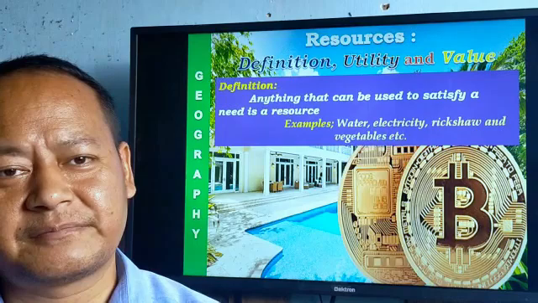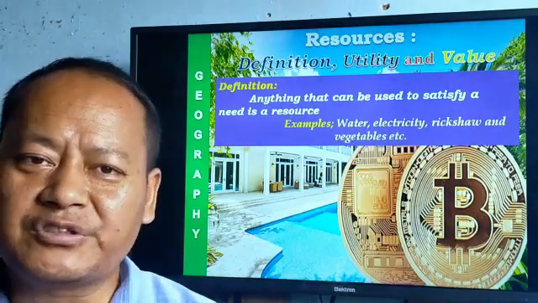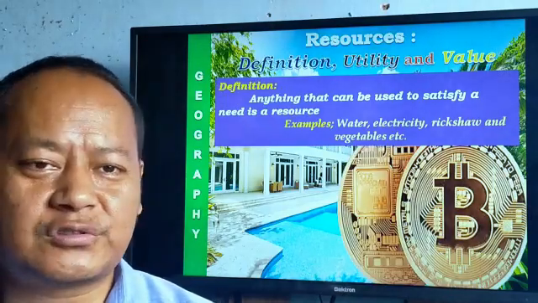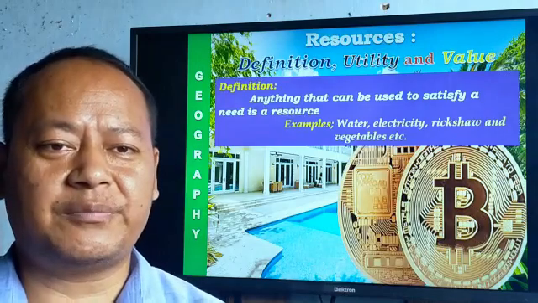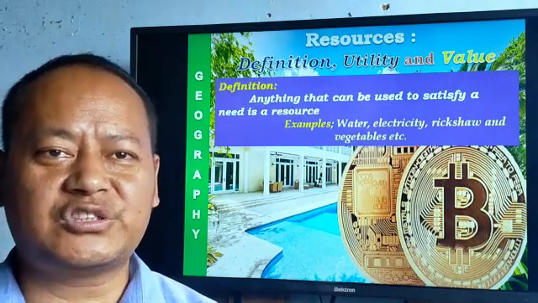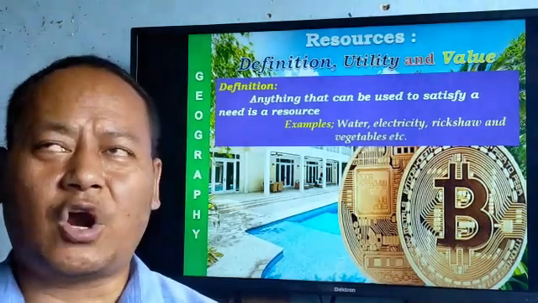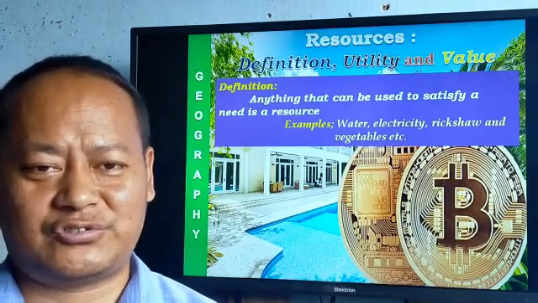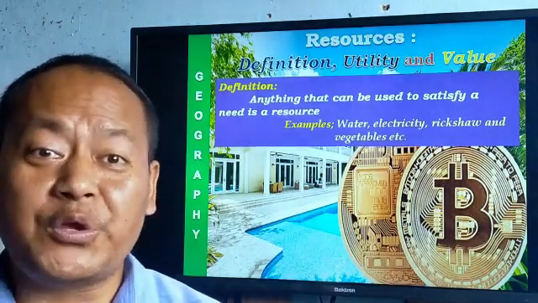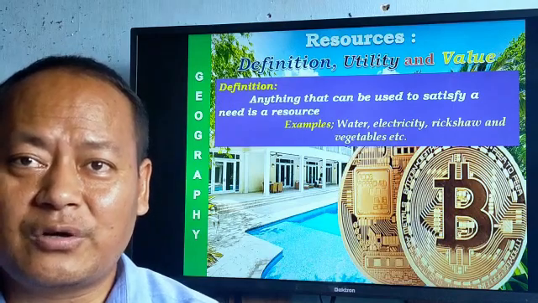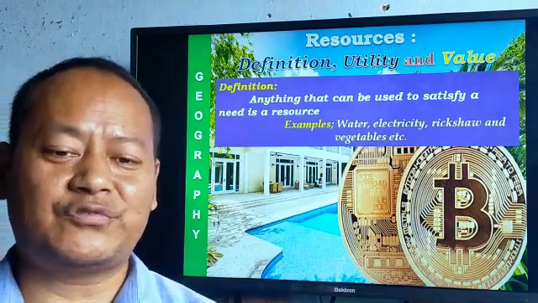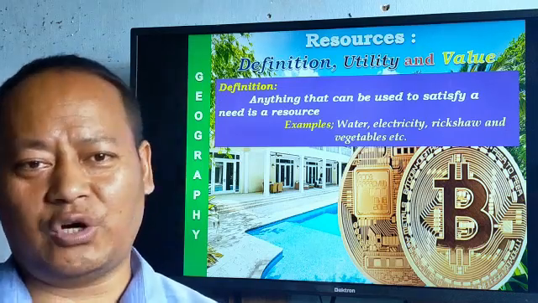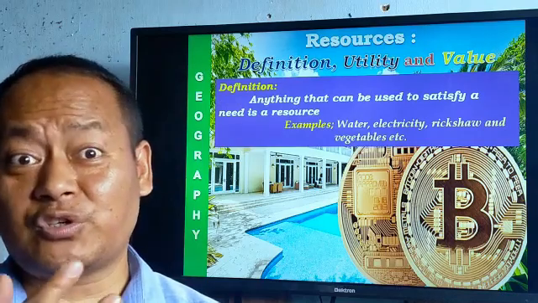In fact, my dear student, water becomes a resource when you drink it when you feel thirsty, when you utilize it for cooking your food, or washing your clothes. That becomes a resource. And the electricity that runs your locomotives, your machines and engines, including your electronic gadgets, becomes a resource only when we utilize it. Vegetables become a resource only when you utilize them for your own satisfaction and when we consume them.